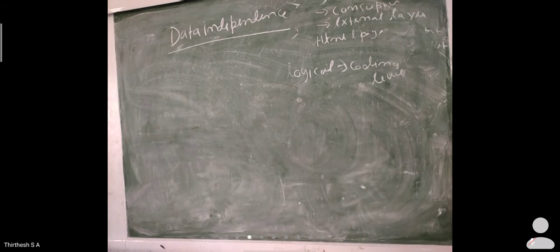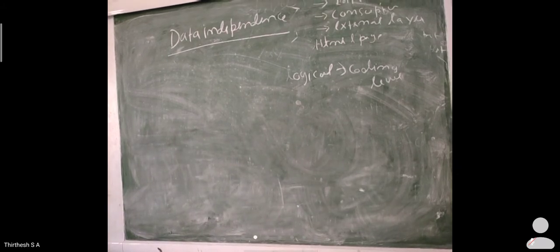Once a database is designed, if I need to change anything in my database, I should see that it does not affect the other layers. Say I make a small change in the conceptual layer, or in the internal layer while designing the database, it should never affect the top layer. The concept that ensures this is known as data independence.